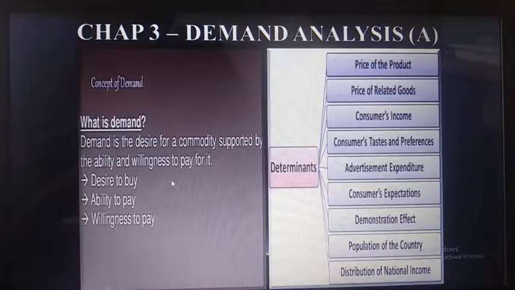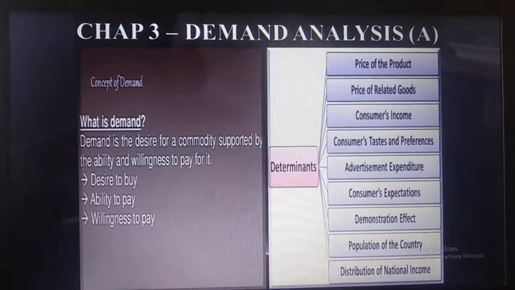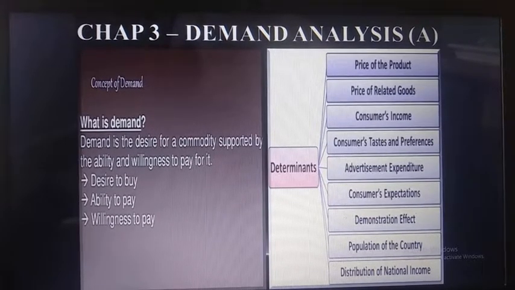For example, if we take the example of a beggar who is having a need. A beggar wants to purchase a BMW car or any car. He's having a need, okay, but he's not having ability and the willingness to pay for it. Then we can't say it's a demand. Nextly, if we take the example of Ambani, rich people, they are having ability to pay for it, willingness to pay for it, but they are not having a need. So then also we can't say it's a demand.